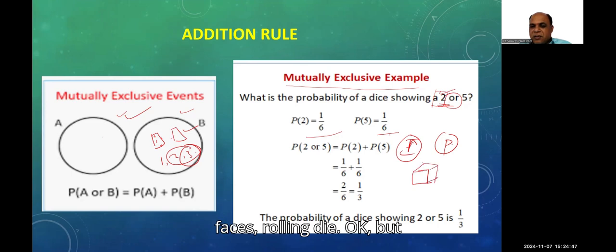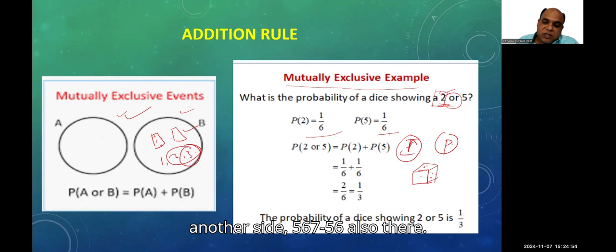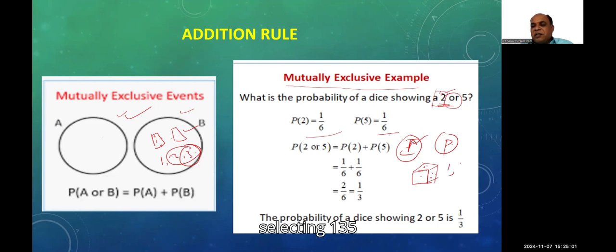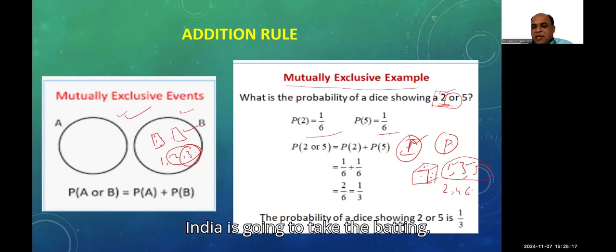India selects 1, 3, 5, suppose, and Pakistan selects 2, 4, 6. So what is the probability of getting either 1 or 3 or 5? Whatever comes among 1, 3, 5, India takes the batting.